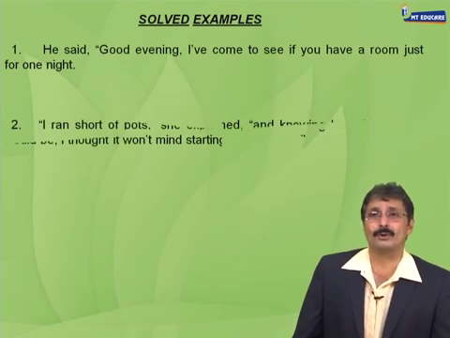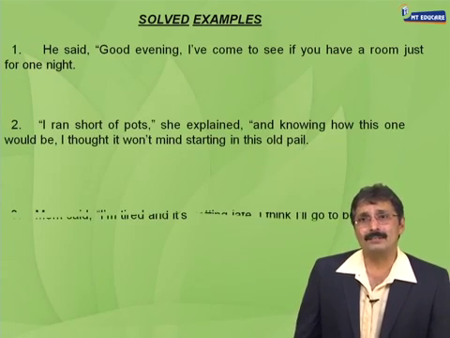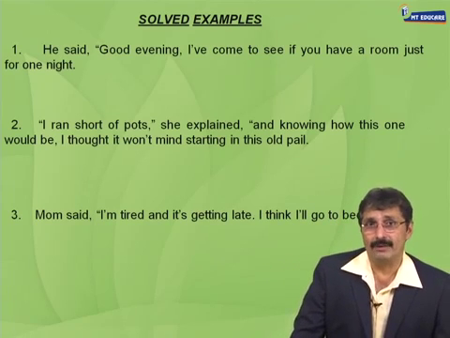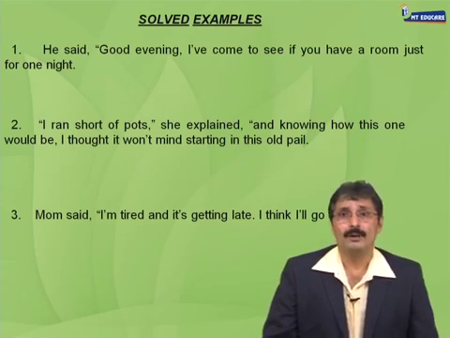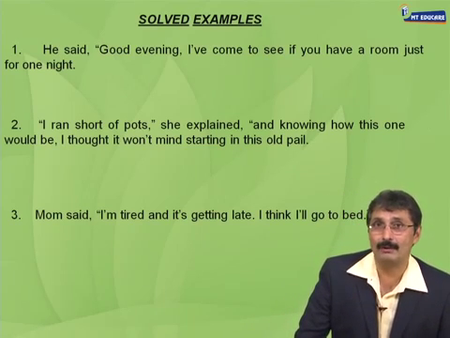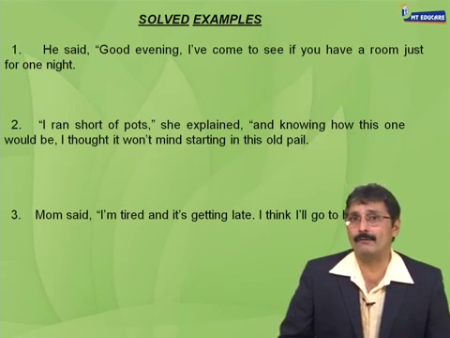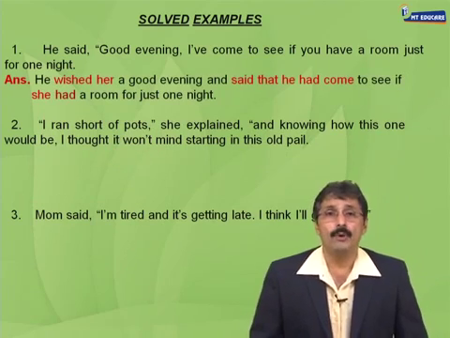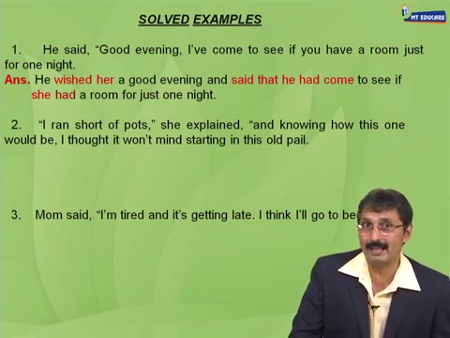Let's use the rule now. Three examples on the screen for you. Example number one. He said, good evening. I've come to see if you have a room for just one night. Tenth standard chapter. Let's put this into the indirect speech. He wished her a good evening, as we just saw.